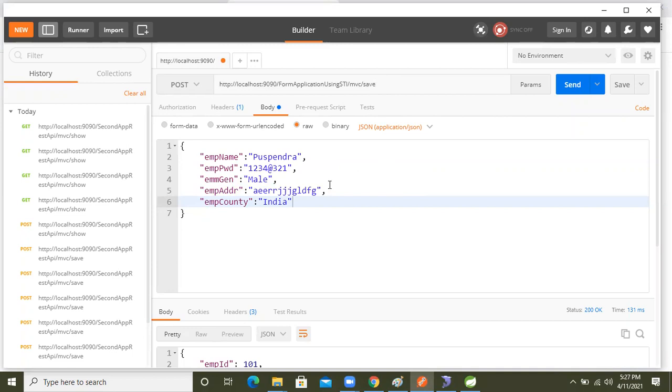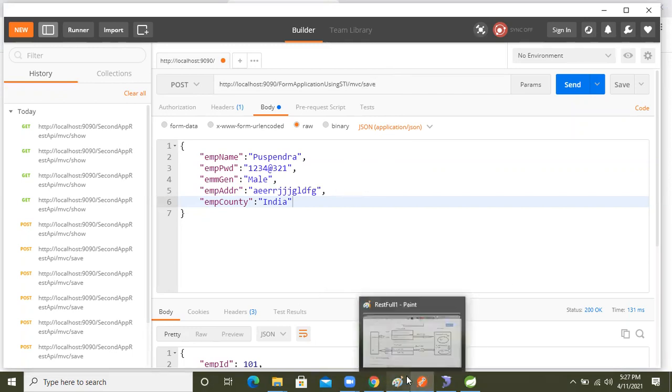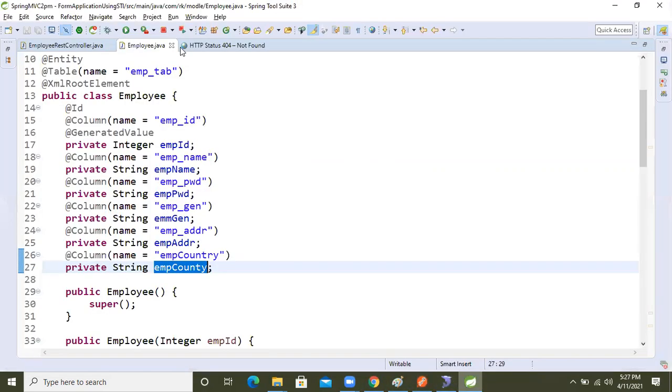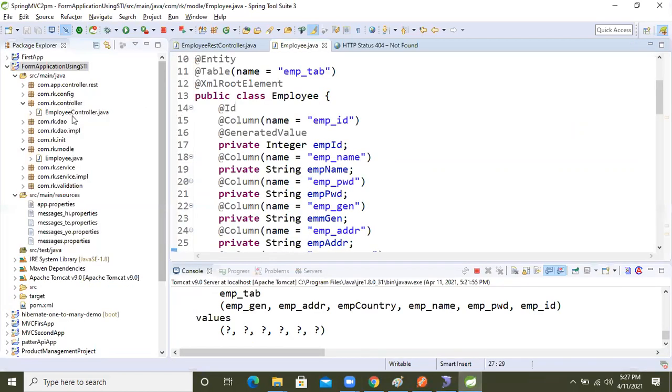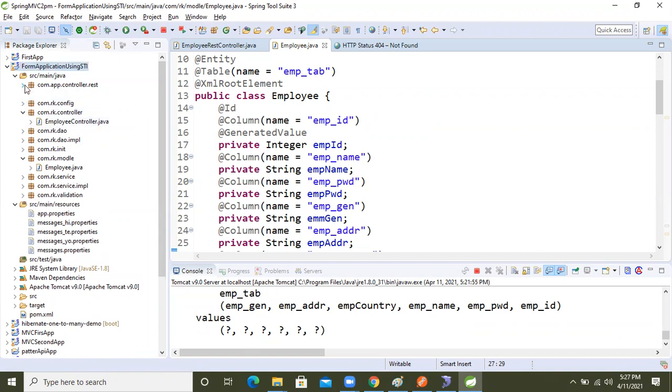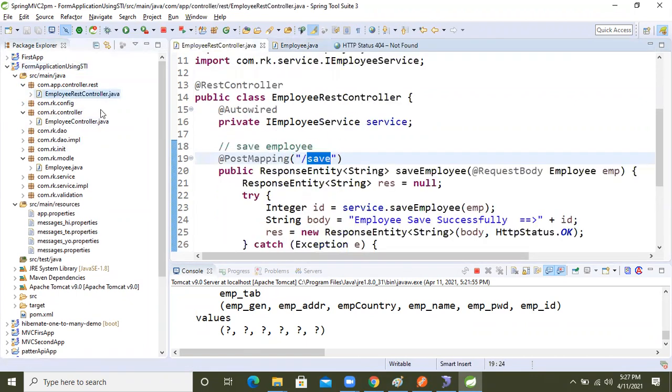MVC save. I made one mistake, guys, because in the same application we are using two controllers, right? One is the employee rest controller and the other is the employee controller.